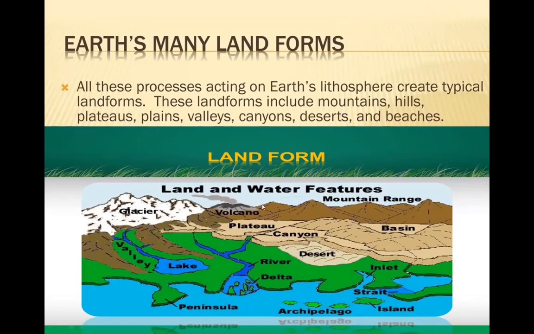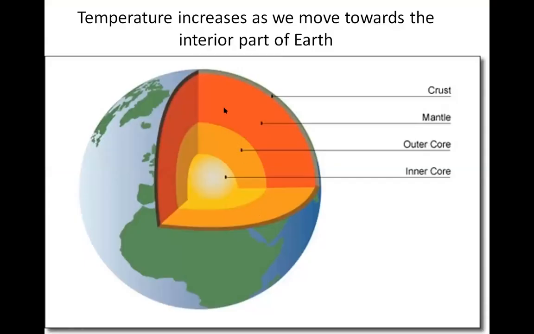The temperature increases as we move towards the center of the earth. The molten rock in the interior of the earth is known as magma, because here at the center we get the magma, and because of that the temperature rises. There are many gases present in the interior of the earth, which rise up with pressure and heat, and because of these gases the material also moves towards the upper part.